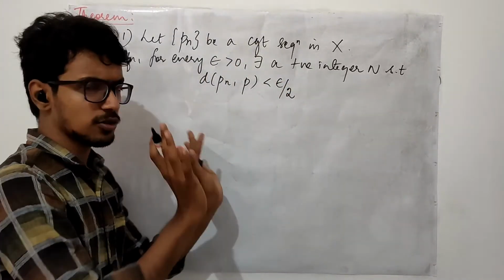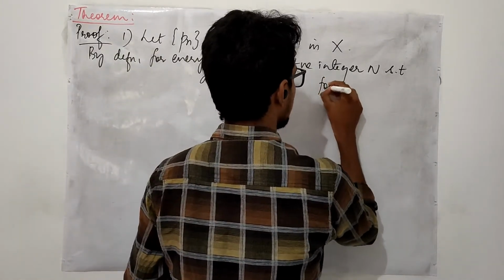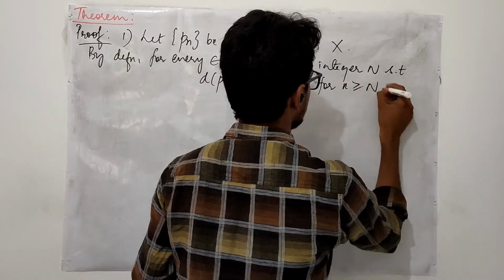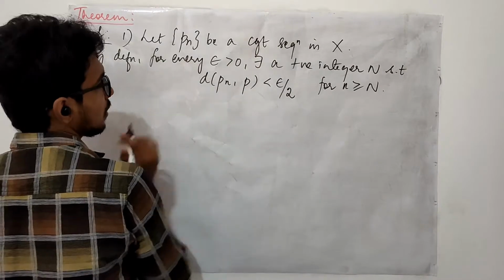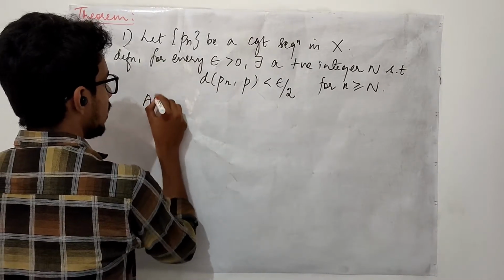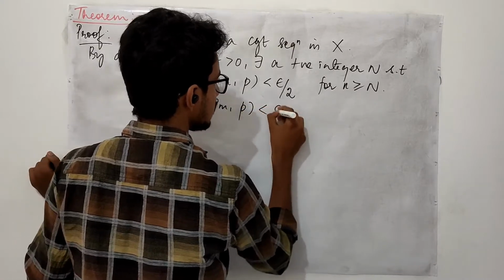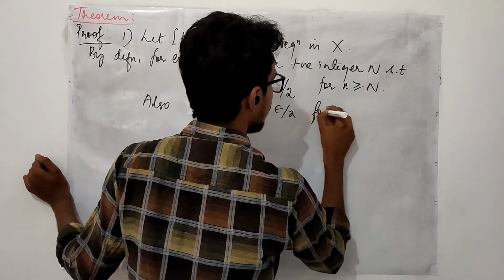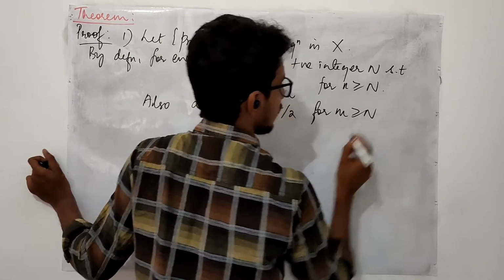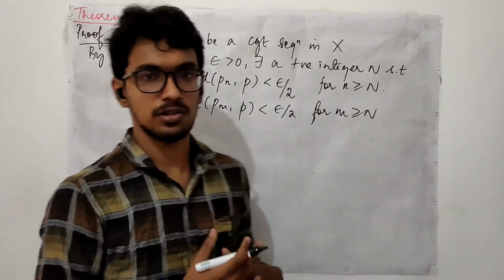I am taking this to be epsilon by 2, for n bigger than or equal to N. Whenever this is true, I may also write d of Pm comma p less than epsilon by 2 for m bigger than or equal to N. It is just a matter of notation.